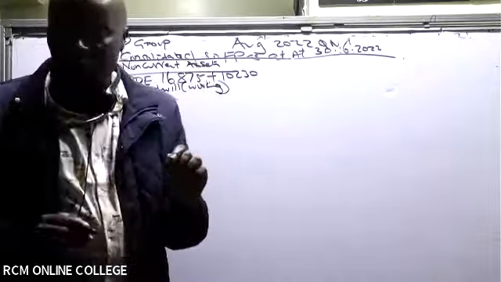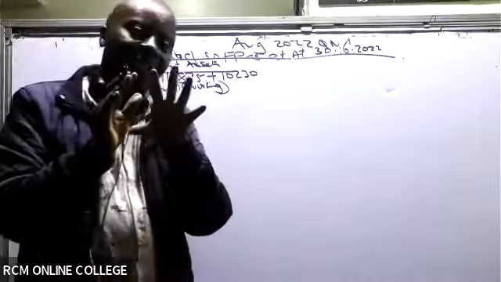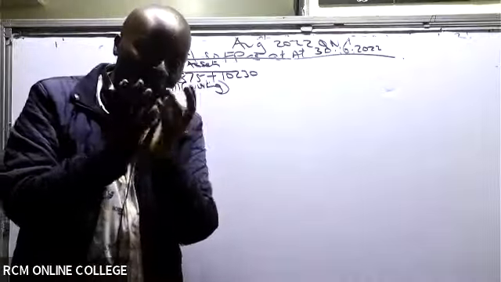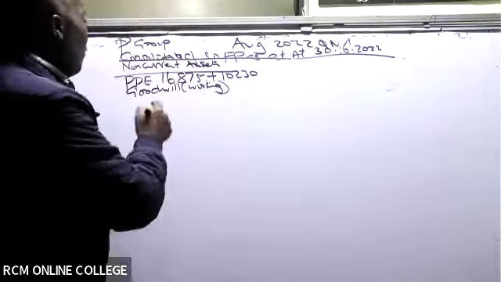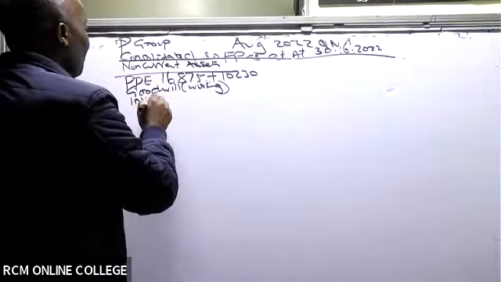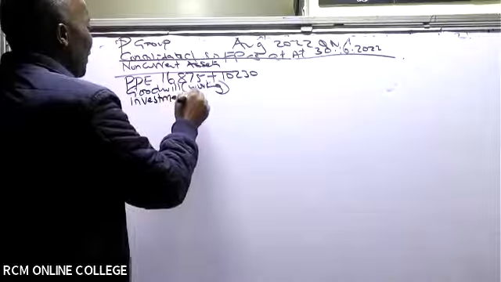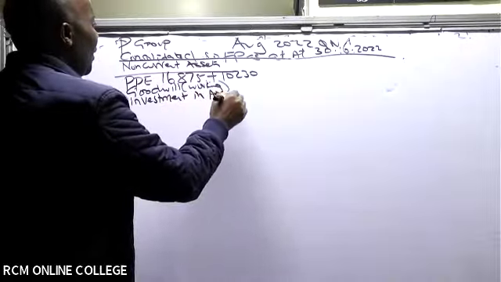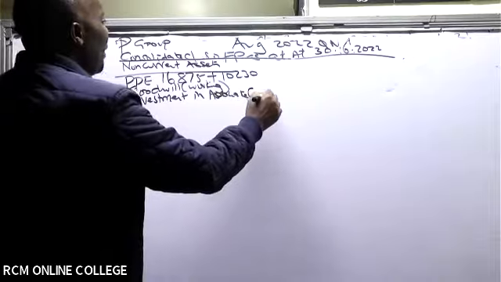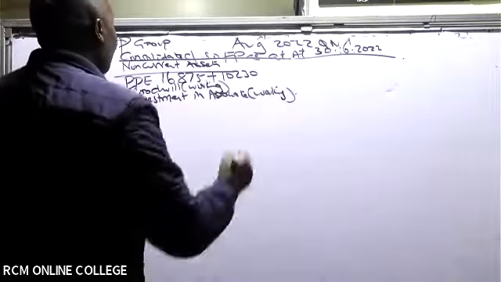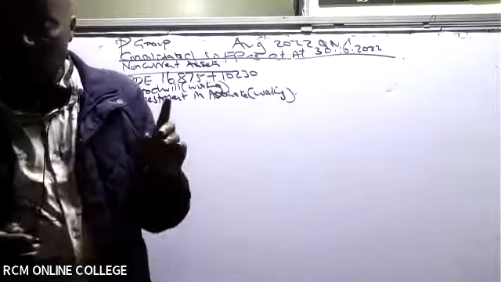After that, goodwill, then we have investment in A. A is an associate. That one, I have to put it on the face of the financial statement. So we have the investment in an associate. This, I have to put it, but I will need what we call a working.